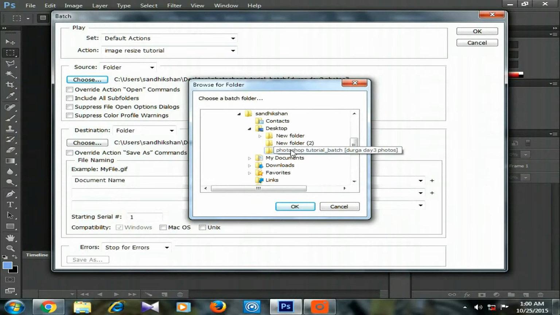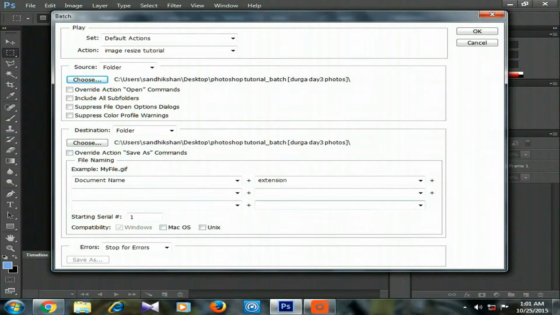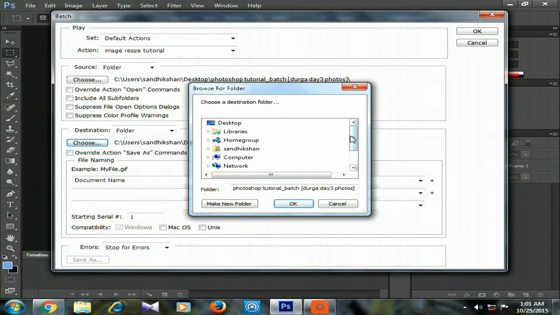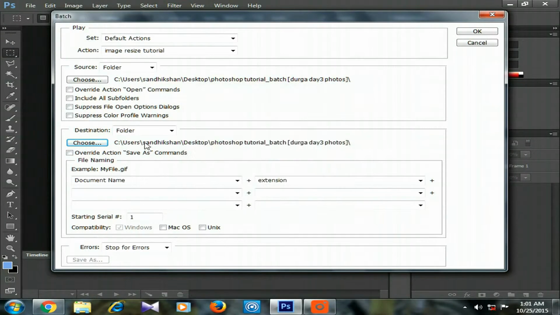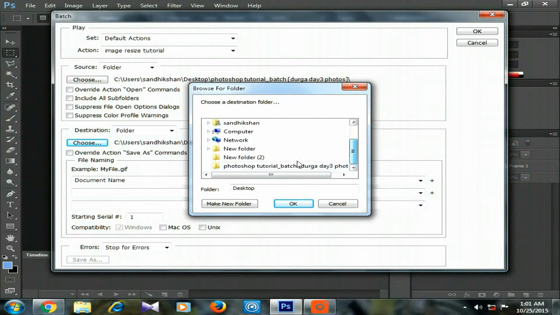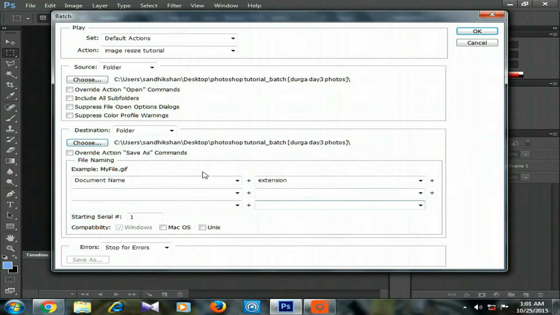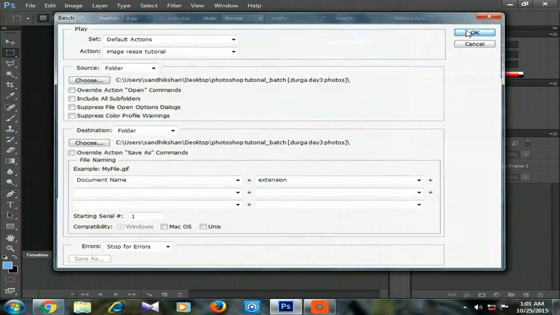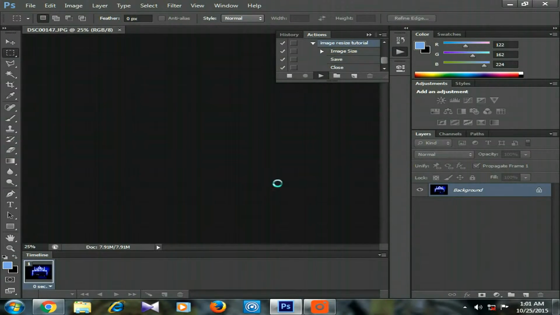This is my folder that contains all the images. Now select the destination as a folder and choose the same folder again. Selecting the same folder will save and replace the same files. Now click OK, and you can see it has started.